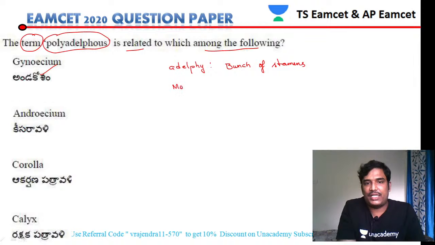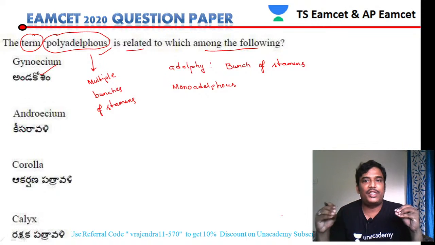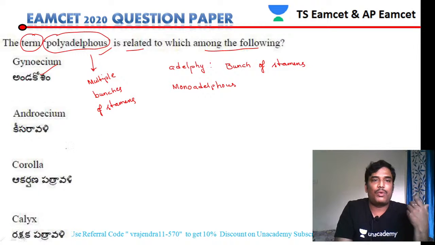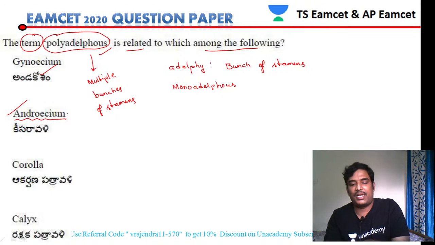If a single bunch is present, the condition is called monoadelphous. Polyadelphous means multiple bunches of stamens. Such a condition is called a polyadelphous condition. The adelphous condition is totally related to the stamens. Stamens are the male reproductive parts of the flower and are part of the androecium. So you have to take androecium as the answer.